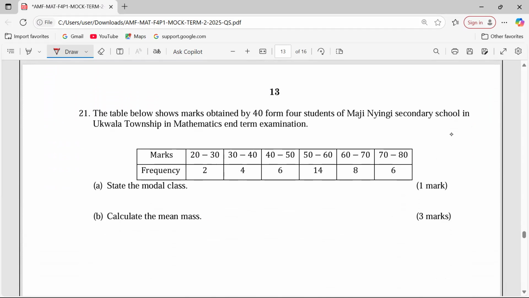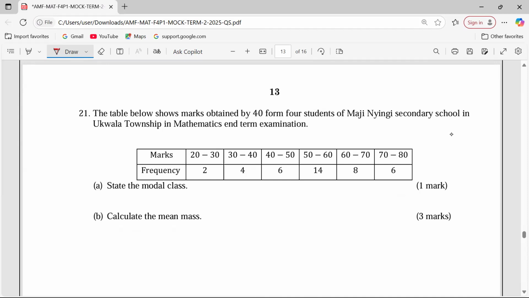Look at number 21. The table below shows marks obtained by 40 students of Majinyingi Secondary School in Ukwala Township in a mathematics term examination. The marks are distributed in classes, then we have the frequencies.